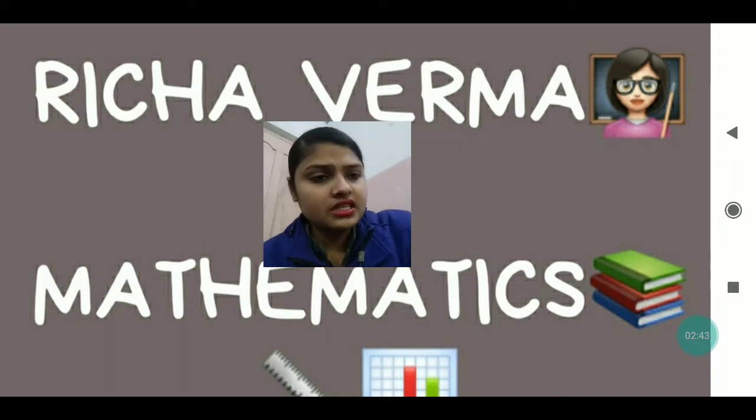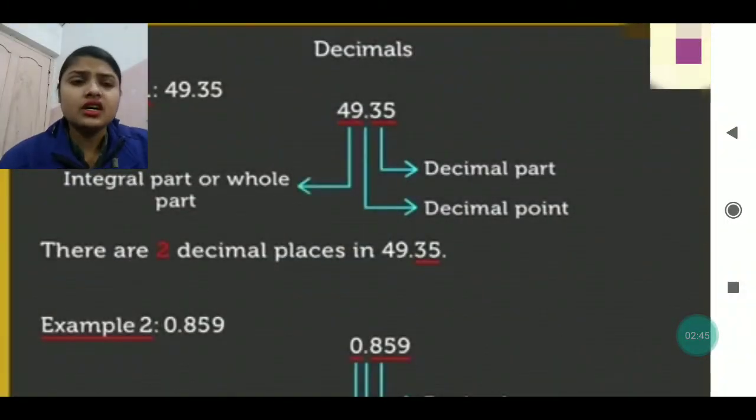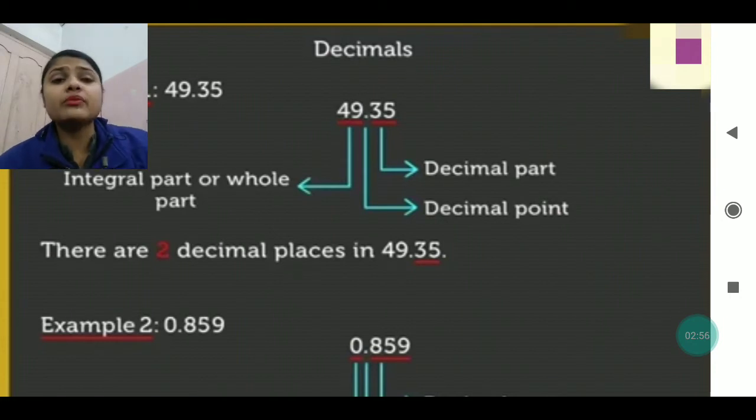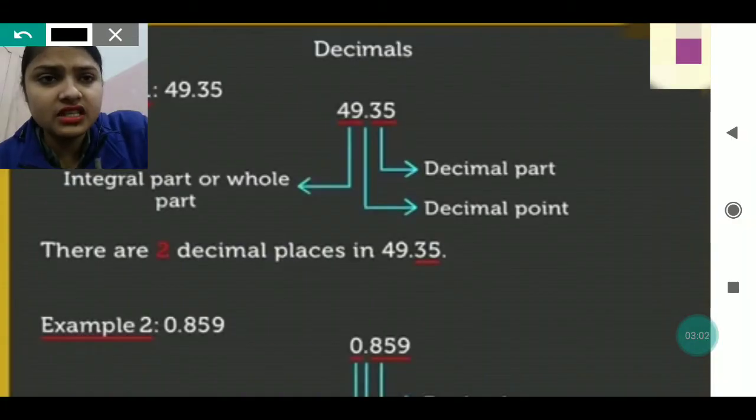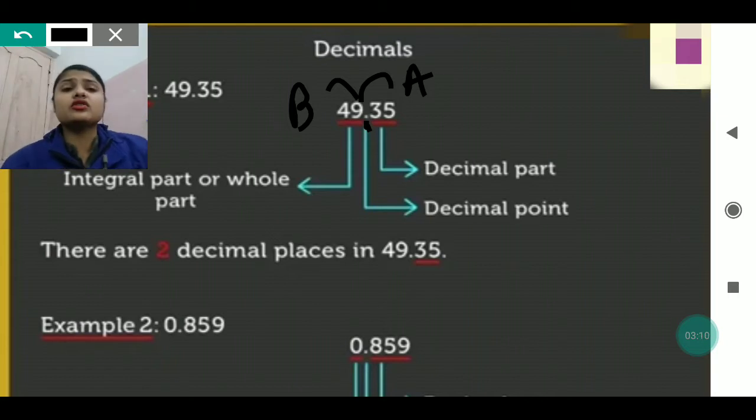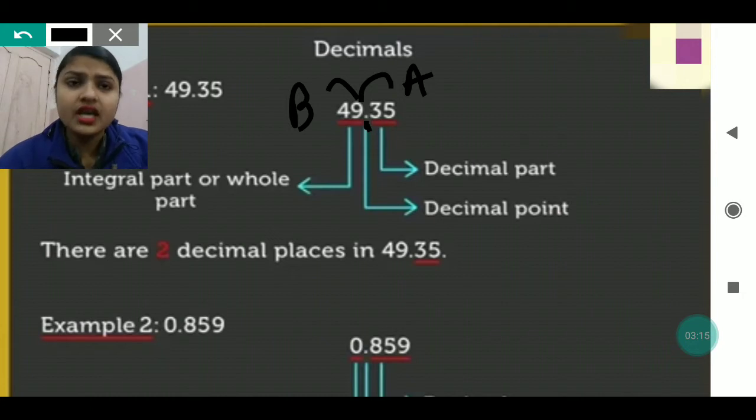Just see, we have this number written, 49.35. The number written after the decimal, again I am saying, this is the decimal in the middle, this is the after part, and this number is before. The number written after the decimal is called the decimal part. The number written before the decimal is called the integral part or the whole part.